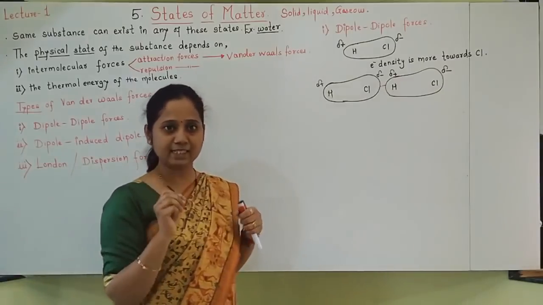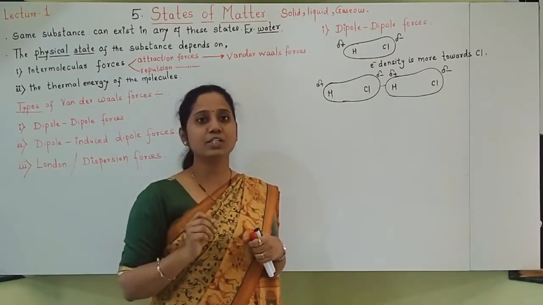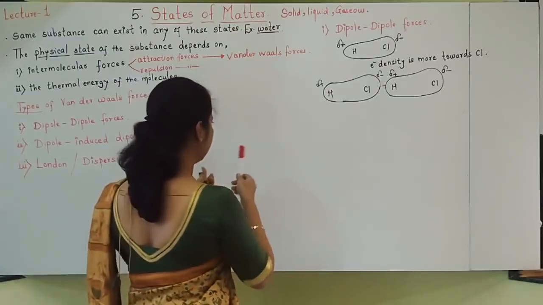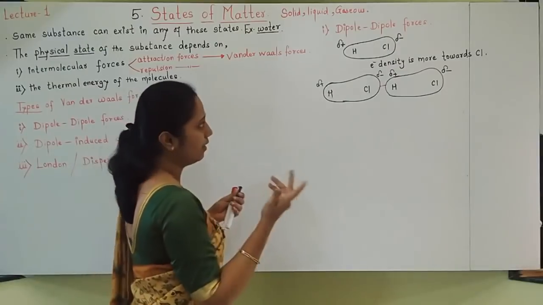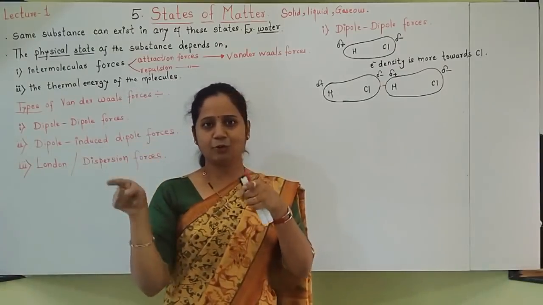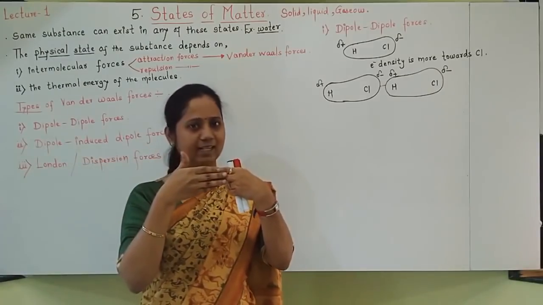This type of force will exist in molecules which have permanent dipoles. Let us see, things are very easy. The first type of interaction is dipole. Take two molecules which already have permanent dipoles, so they will attract each other.